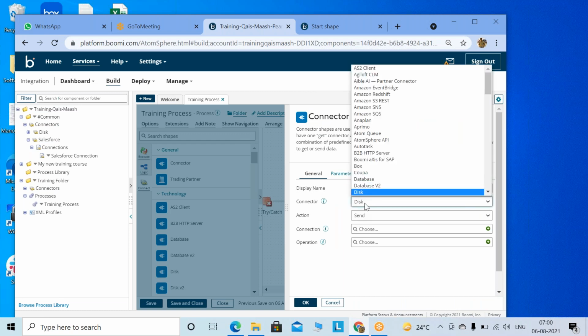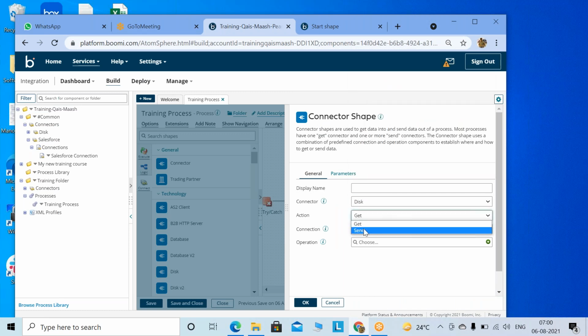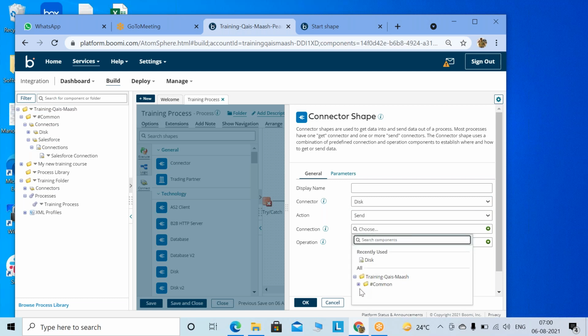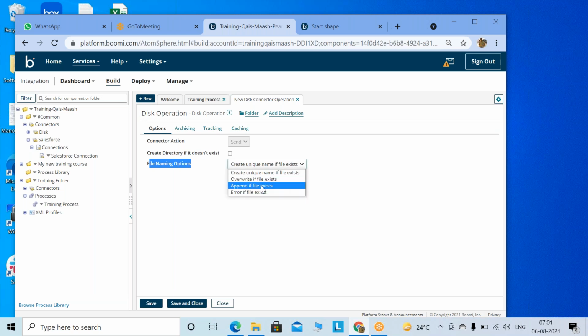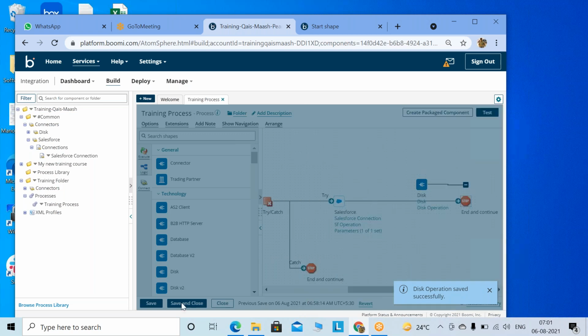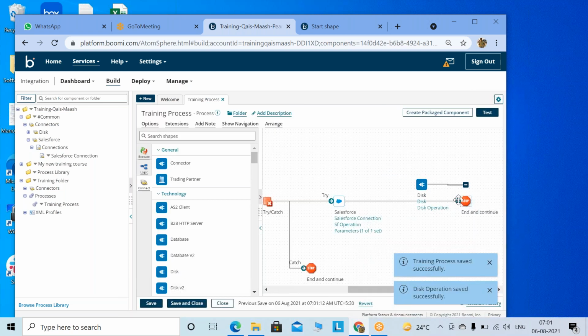Then we have to send, so choose the connection. We already created the connection. Operations, we have to create it, so we'll write this as a disk operation. Now, file naming conventions: these are the drop down options: create unique name if file exists, override if file exists, fail with error, create unique file if file exists, or override if file exists. Save and close. Save and close, save and close.